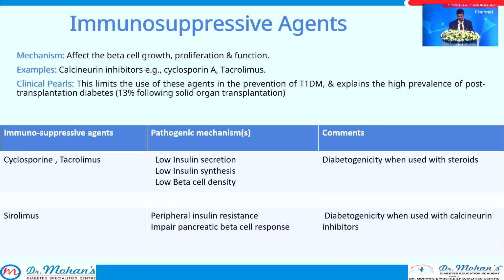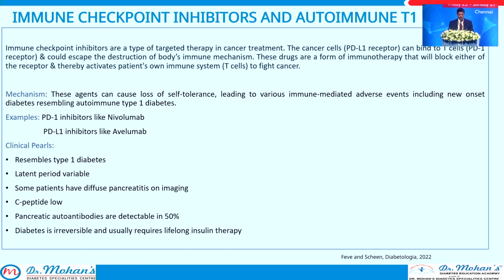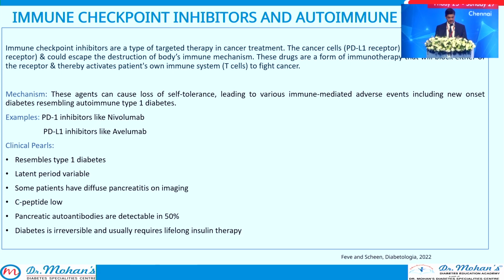So immune checkpoint inhibitors, which I discussed in the first slide, can even cause a kind of autoimmune type 1 diabetes. These immune checkpoint inhibitors are a type of targeted therapy used in cancer treatment. The PD-L1 receptors of the cancer cells can attach to the PD-1 receptors of the T cells, thereby escaping destruction by the T cells. The cancer cells escape the body's own destruction mechanism, and these drugs are targeted against these receptors.